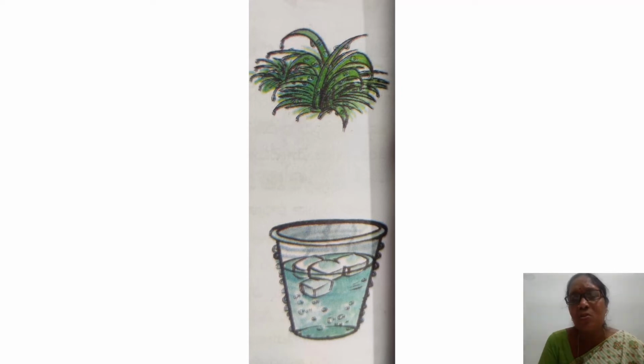That's called condensation. Here it's the same thing. What happened? Inside the glass there are ice pieces. So on the surface of the ice, inside the glass, how is the air? It's very cool. Cold. But the outside air is not cold. On the surface of the glass there is air. Around the glass there is air. In that air there is water vapor.